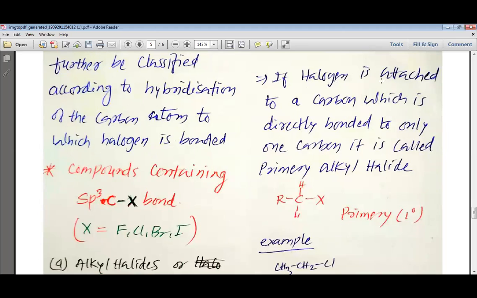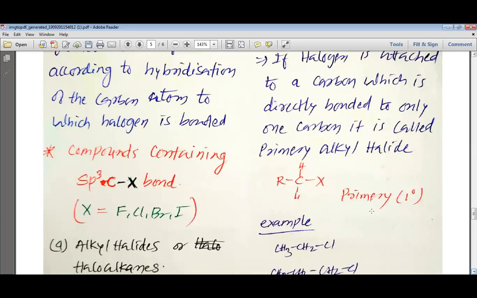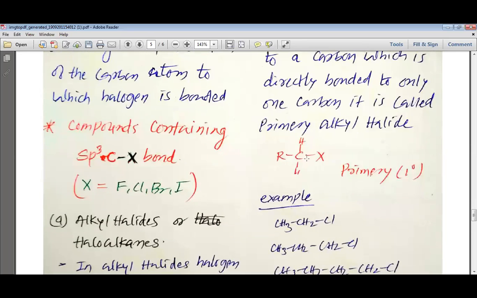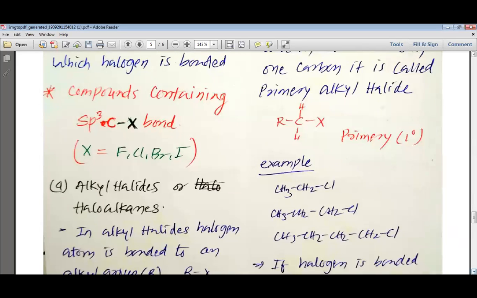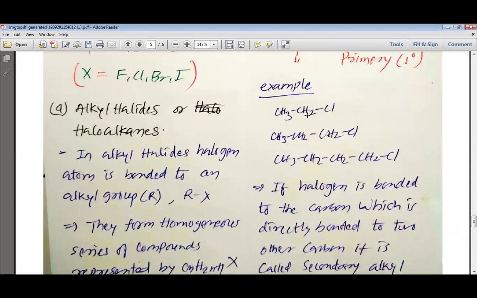If halogen is attached to a carbon which is directly bonded to only one carbon, it is called the primary alkyl halide. You can see that X is bonded to the carbon which is bonded to two hydrogens, and then it is bonded to R, which represents the bonding of carbon with carbon, and such alkyl halide is known as the primary alkyl halide. We can see the examples of chloroethane, chloropropane, chlorobutane.